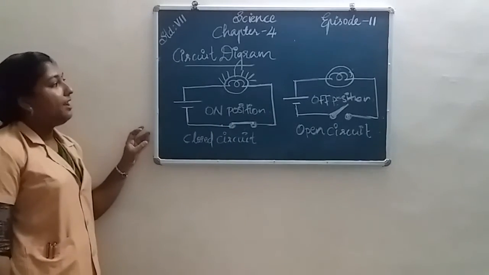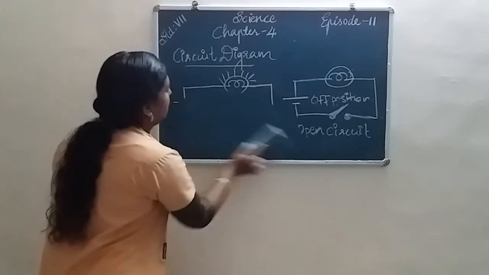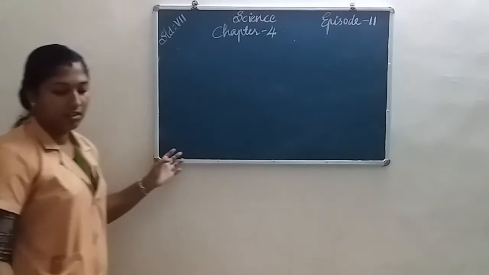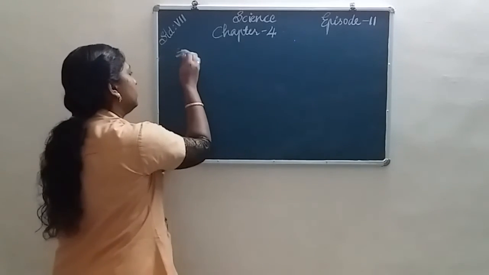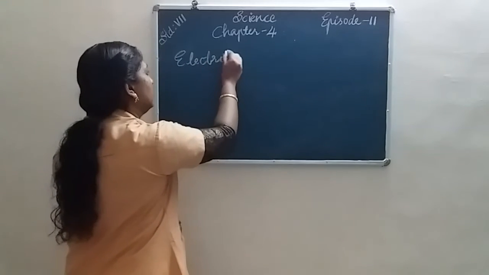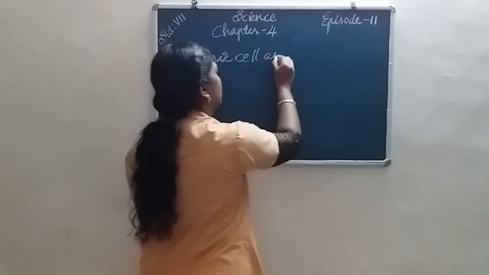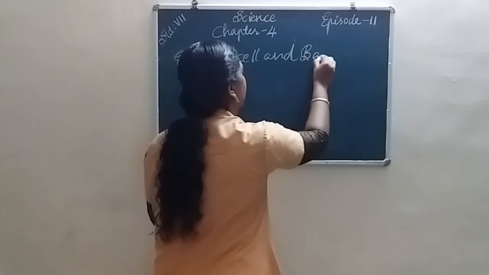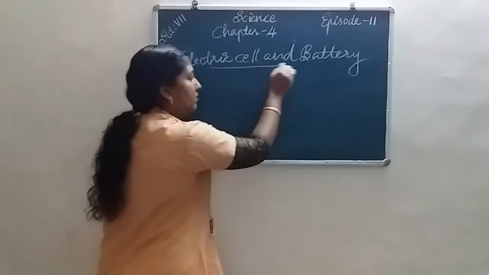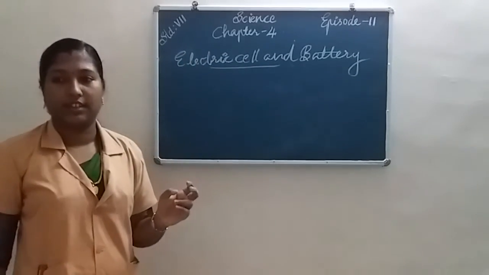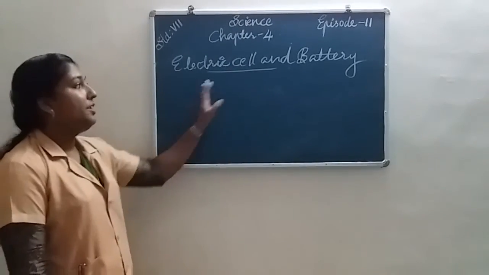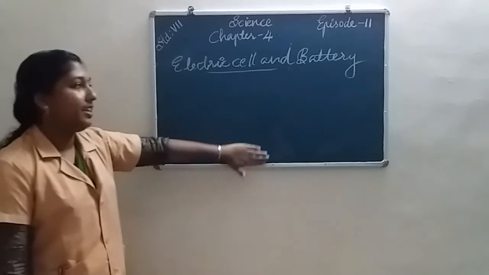Then the next topic is electric cell and battery.